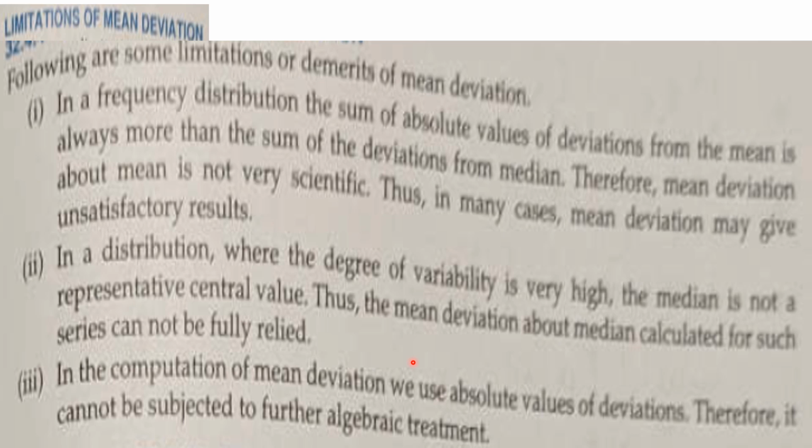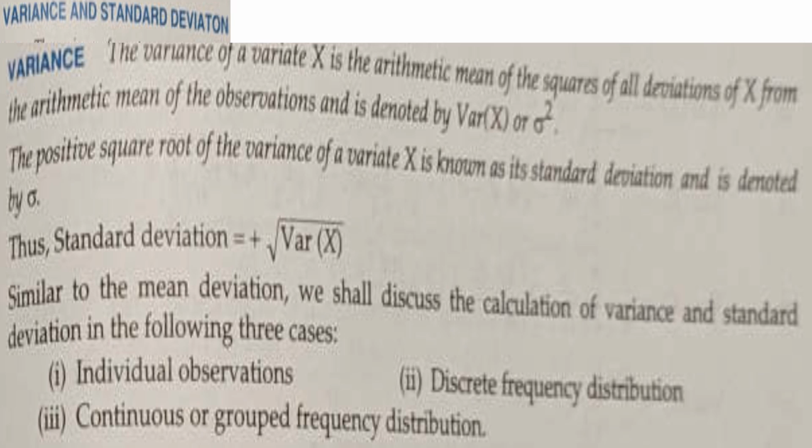That is why the importance of variance and standard deviation comes to the limelight. Okay, my children, right. To overcome the limitations or demerits of mean deviation for finding the measurement of dispersion of the data, we are finding variance and standard deviation. Okay, my children. Now let us discuss what is meant by variance, how to find variance.